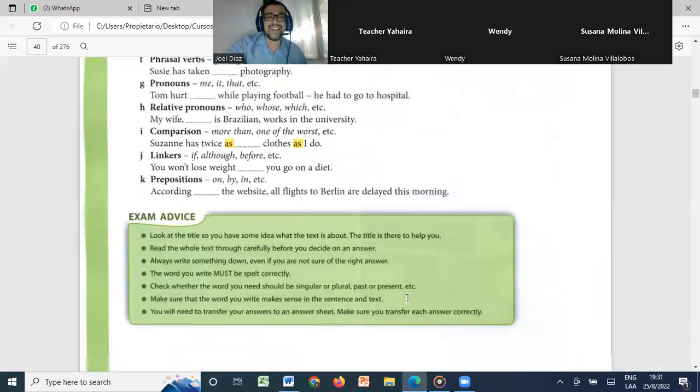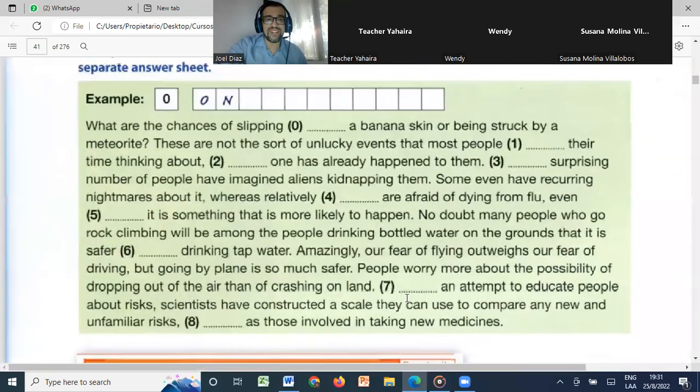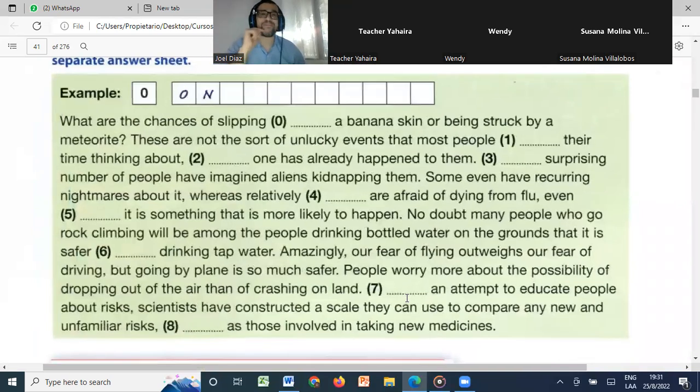Okay, so let's do it. I have here a little practice. I'm going to give you some time, and let's do this right now. You can just, of course, write the answers, and let's see how you're doing. We're going to check it in maybe 2 minutes or so. I'll be asking you in 2 or 3 minutes if you have finished or not. Okay, so let's start right now, and at the end we're going to check it.